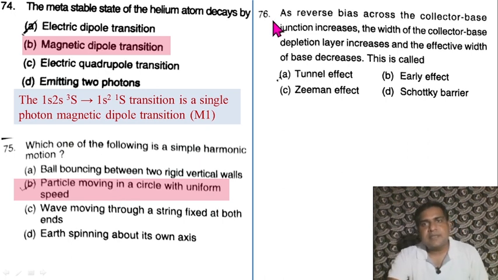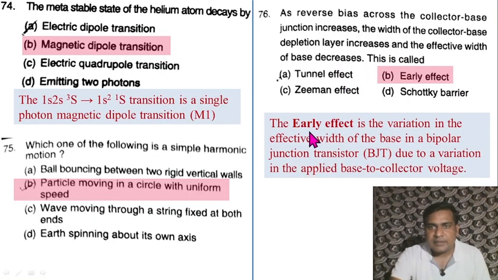Question 76. As reverse bias across the collector base junction increases, the width of the collector base depletion layer increases and the effective width of the base decreases. This is called the Early effect. Early is not the usual early. Okay, it is a scientist's name.